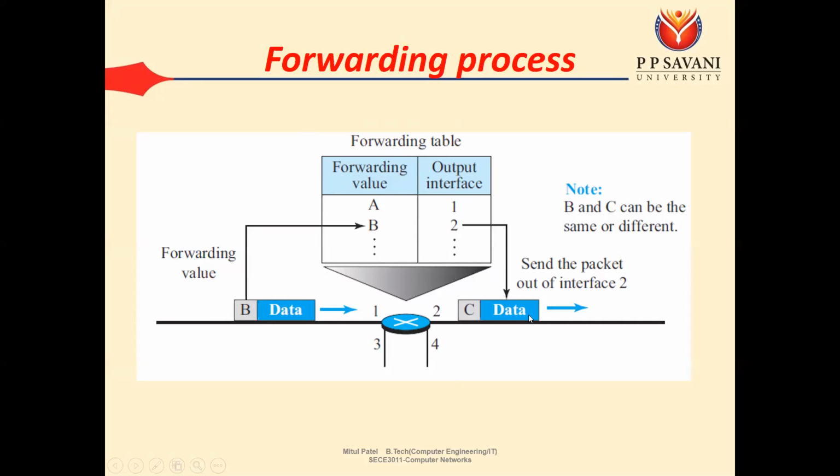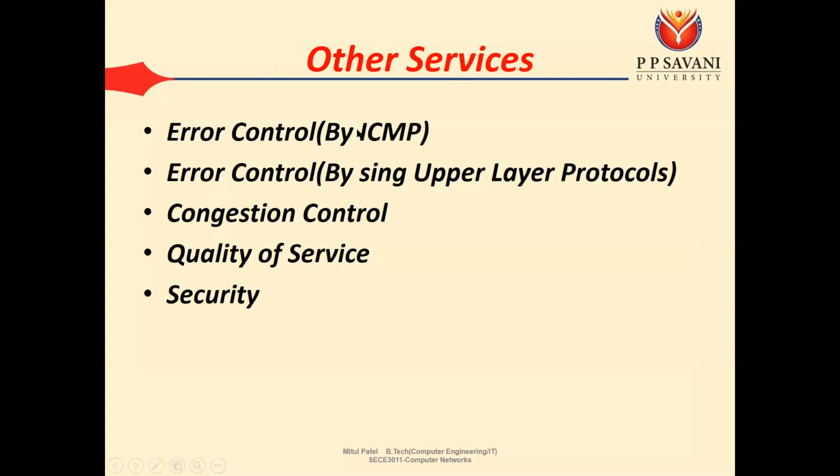So this process is known as forwarding. Some of the other services are error control. Error control is not fully performed by the network layer. We have seen that error control is majorly the responsibility of the data link layer and the transport layer, but we have one protocol on the network layer, known as ICMP, Internet Control Message Protocol, in which we have some error controlling messages that are used to perform this error control.